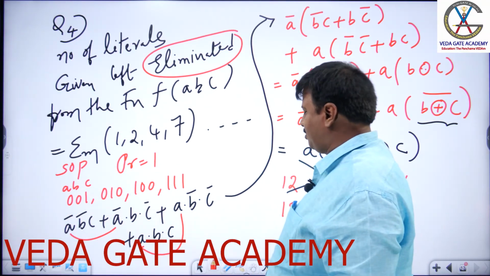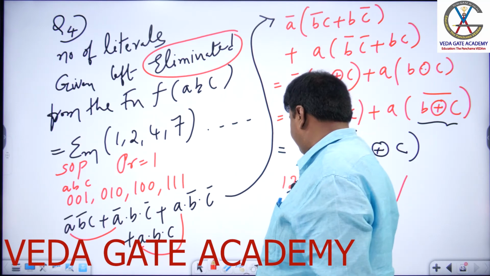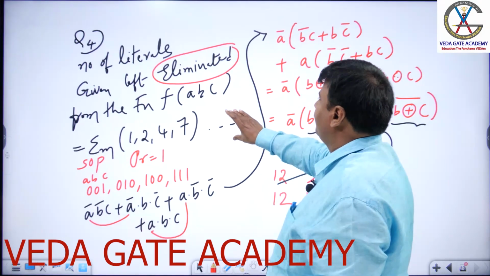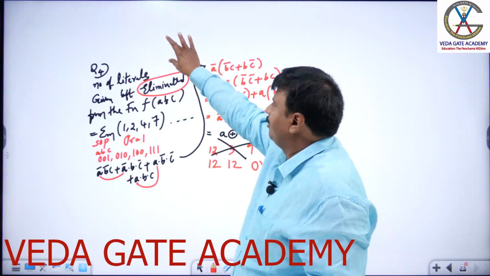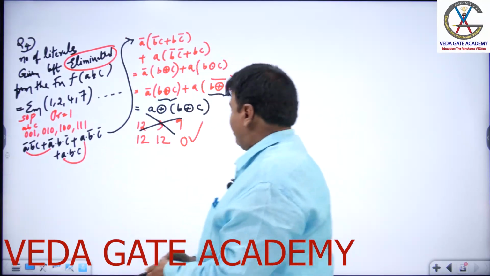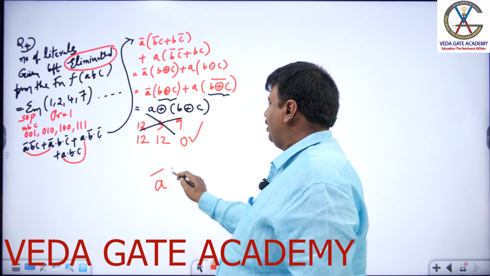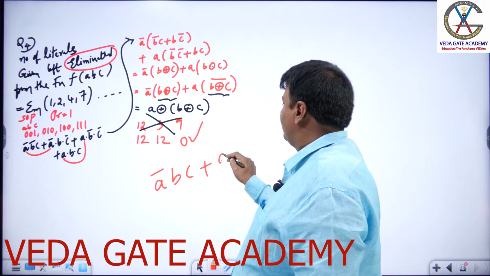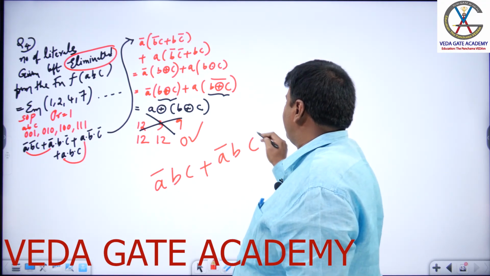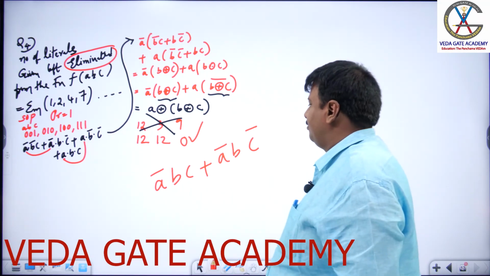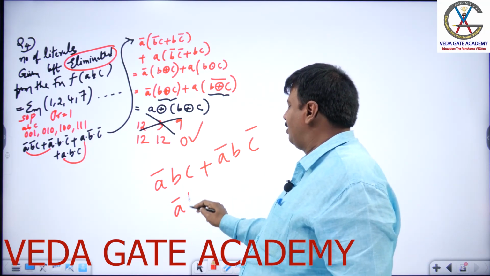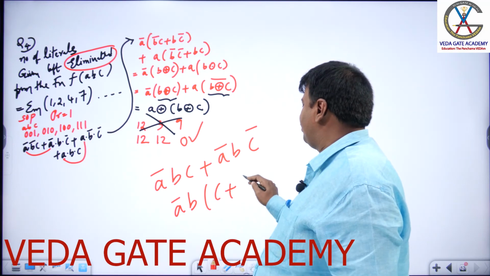An example of elimination, I hope I already gave you previously. If I have A bar BC plus A bar B C bar, here A bar B common into C plus C bar.